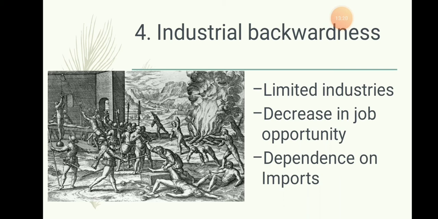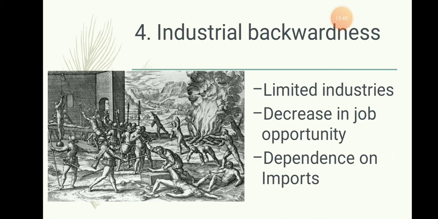And even when there were only limited industries, there were no good products in our economy. So we Indians were dependent on other countries for the import of products, mostly Britain. Why did we start depending on Britain? Because the British had taken over our country.